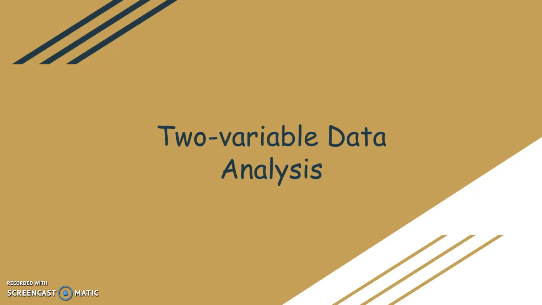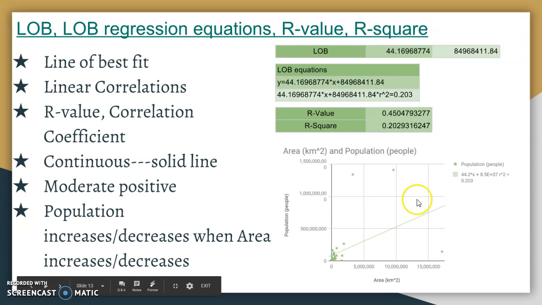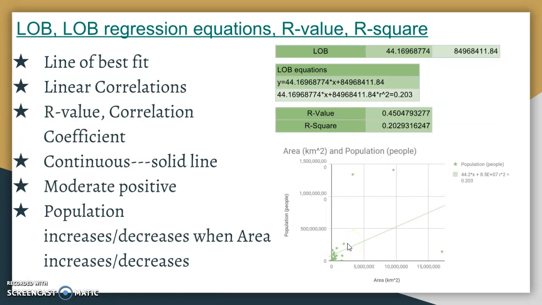So let's start. Here I put log regression equations, R value and R square all together to illustrate my whole analysis about the connection between these two variables. So the line of best fit, which is this line here in my two variable scatter plot graph, is a straight line that best describes the trend in the scatter plot.